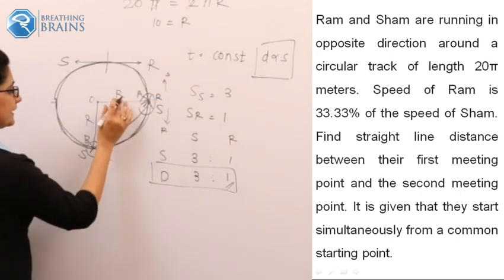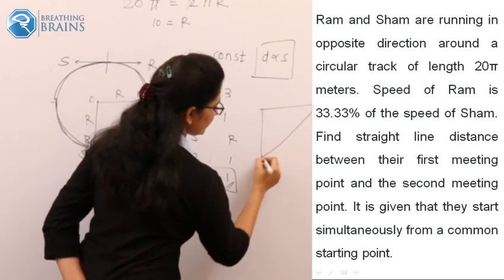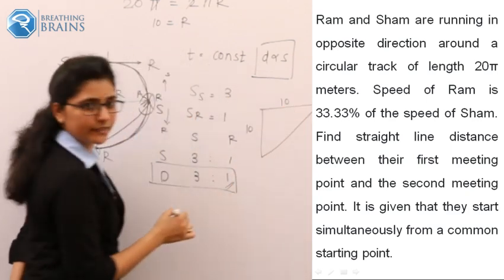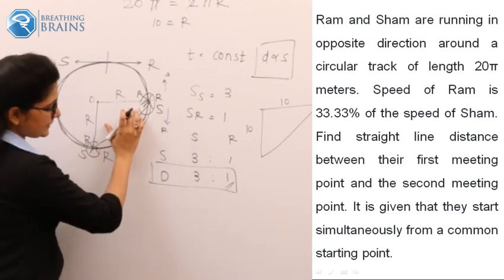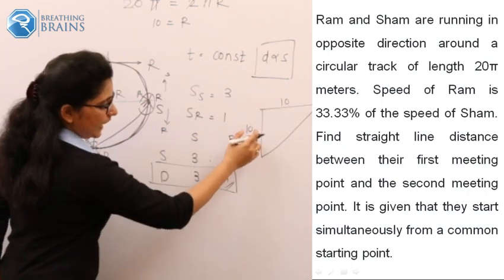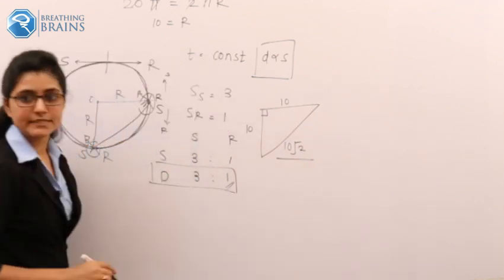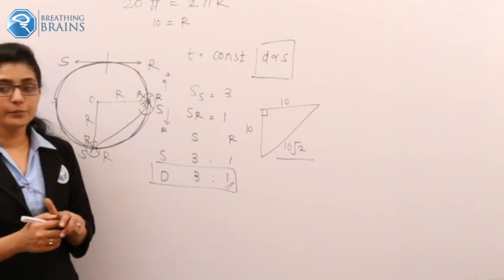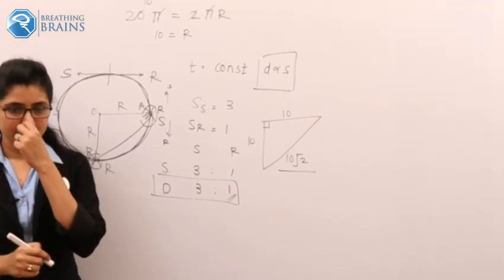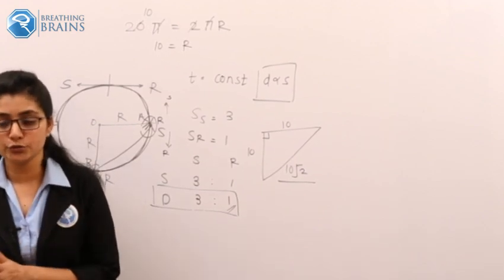So when your radius is 10, you get a right angle triangle where one side is 10, other side is 10. I just pasted this diagram here. What should be your hypotenuse? 10 root 2. Correct. That is 10 root 2 should be your answer. Hope you got this question clearly. This is a very important question. Your answer should be 10 root 2.